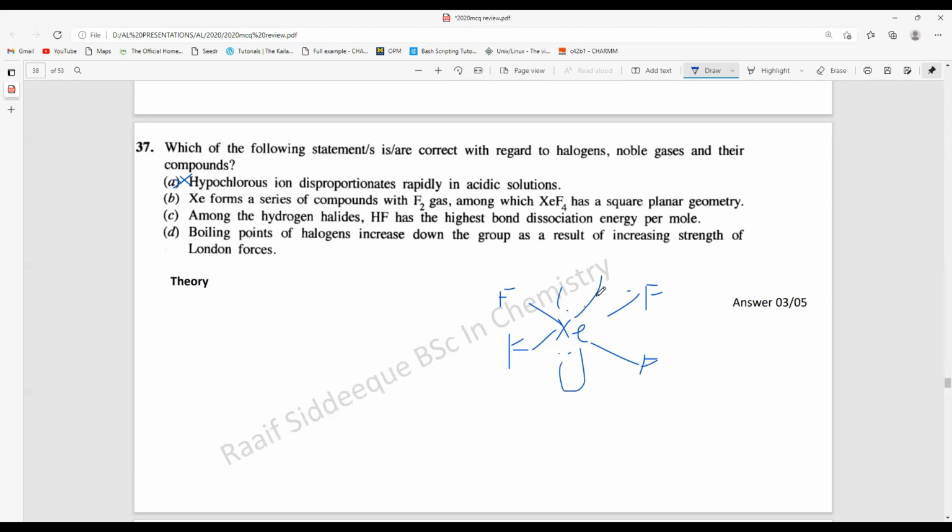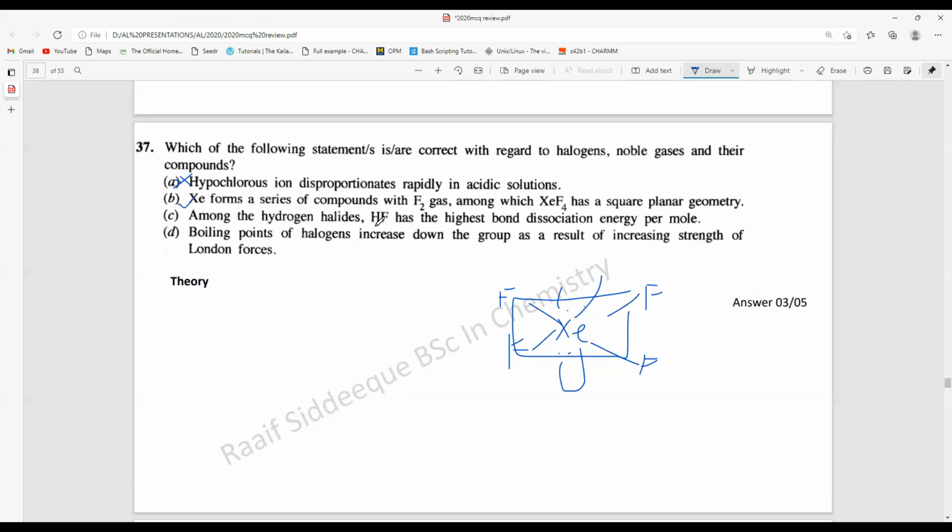So you see here, this is a square planar geometry, no problem. So xenon forms a series of compounds, XeF4, XeF3, XeF2, yeah, but in general xenon does not form compounds because it's a noble gas, right? So for this particular statement, I would take this as correct.